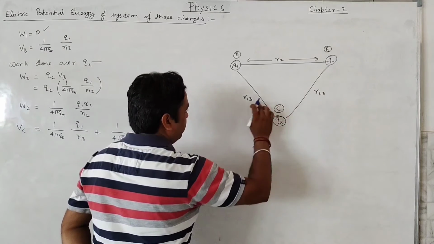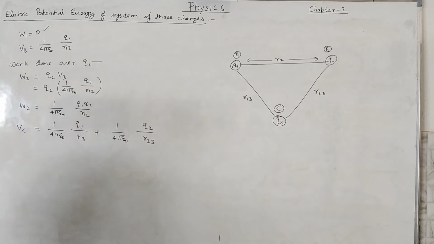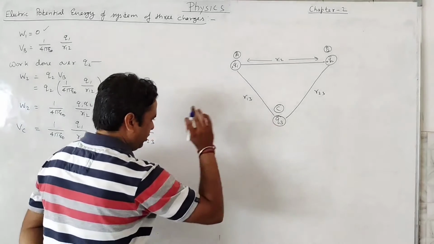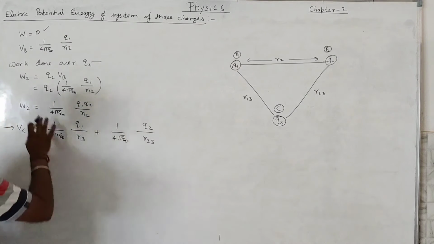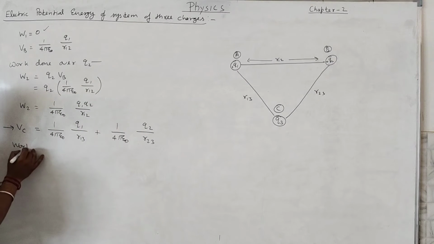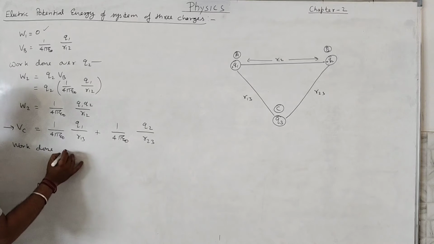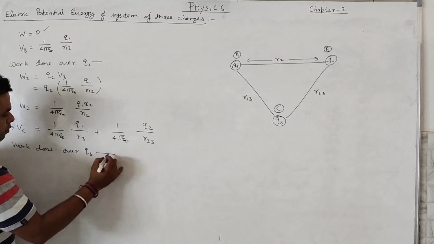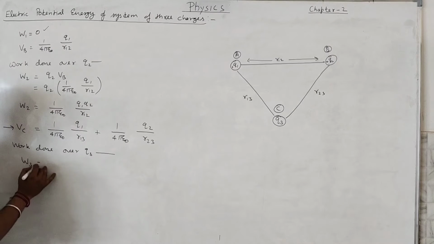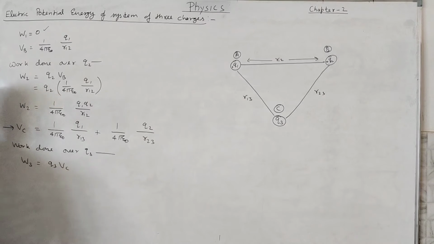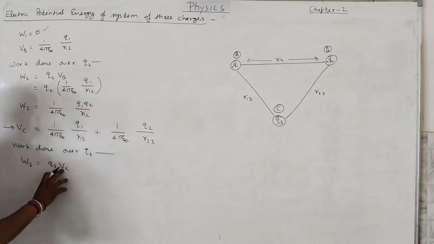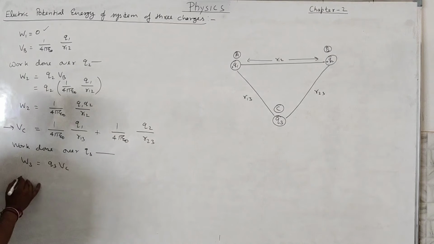So initially we have taken these two distances and we have calculated the potential at this point C. So potential at this point C is this one. So due to that potential, what will be the work done? Similarly, the work done over the Q3 charge will be Q3 multiplied with the potential at that point C, according to the definition of work of a charge.